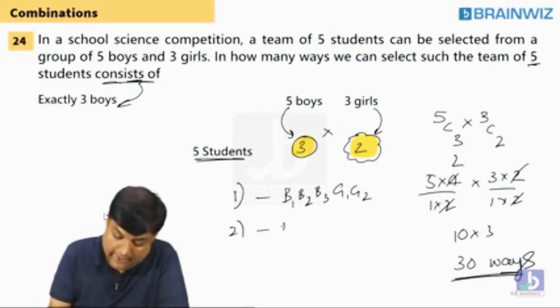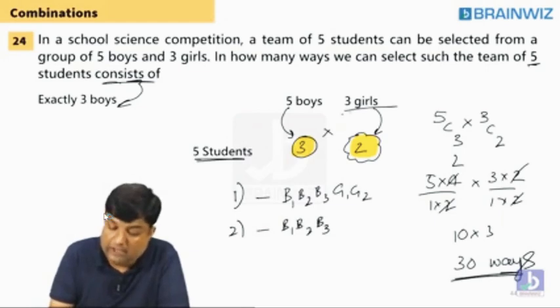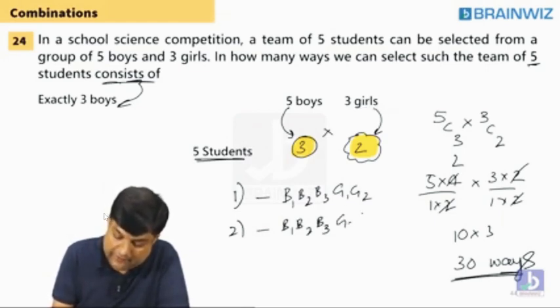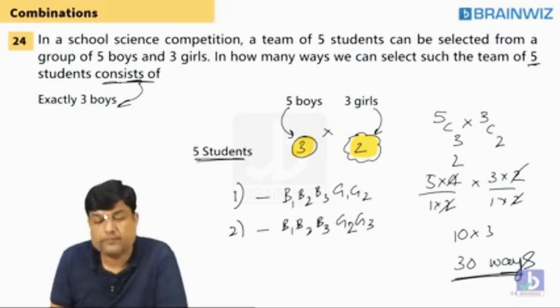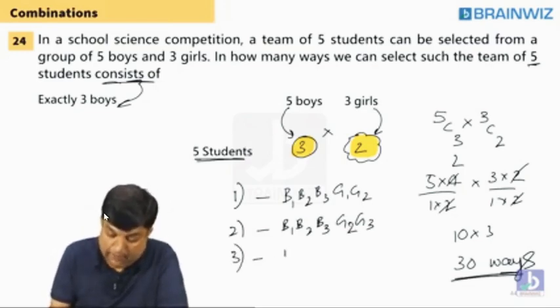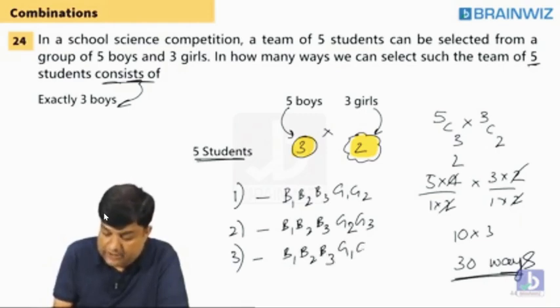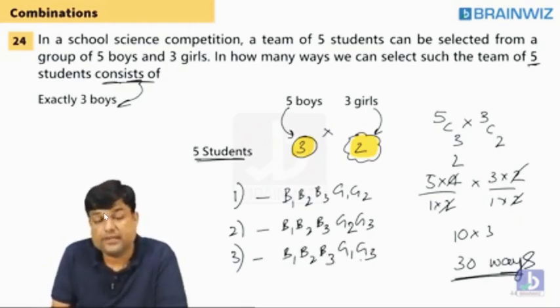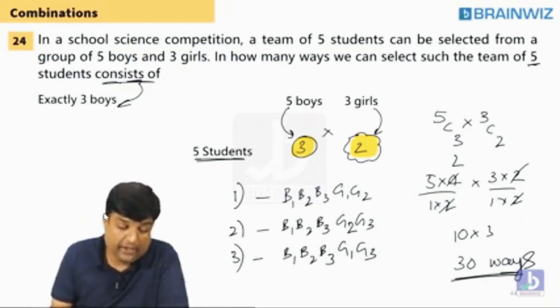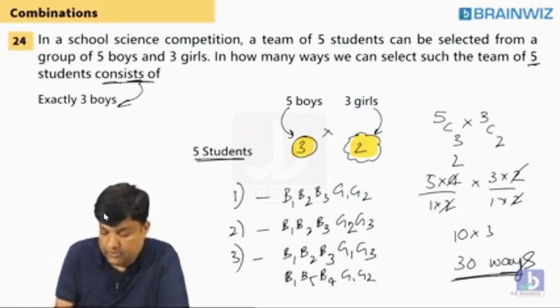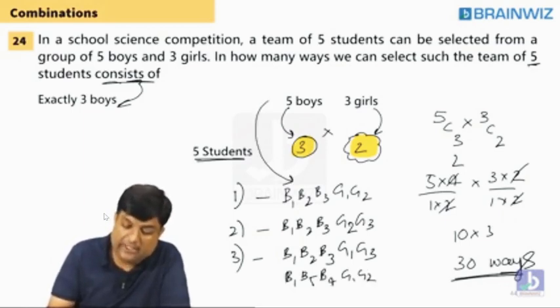Second way. Same, B1, B2, B3. But this time I am not doing girl 1, girl 2. I am doing girl 2, girl 3. This is the third case. Like B1, B2, B3, the first 3 boys I am selecting, or else G1, G3. Third case. If you keep on writing like this, it can be B1, B5, B4. You can select any 3 boys, you can select any 2 girls.